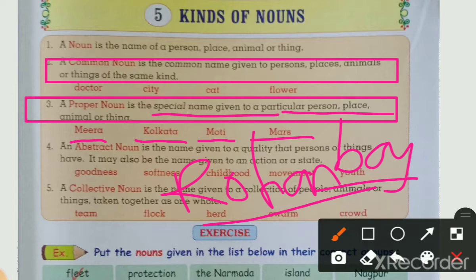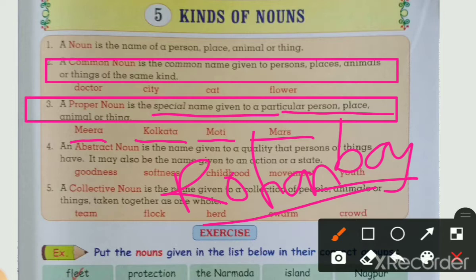So Rohit, Reena, Meera. It means the name of a girl, boy, man, woman comes in a proper noun, the special name of a particular person. It means Rohan, Seema, Meera, Geeta, Sham, Ram. All those names come in a proper noun.